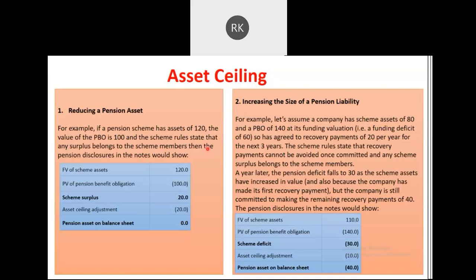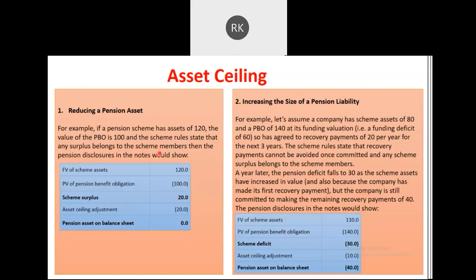If that is the case, then the pension disclosure in the notes would be like this. As mentioned in the example, the fair value of the scheme assets is 120, and the present value of the PVO was 100 rupees. So the net surplus was 20. If you compute this, obviously you will reach the statement that I have a net asset of 20 rupees. But the scheme drafted for this particular fund says that the surplus basically belongs to the scheme members.